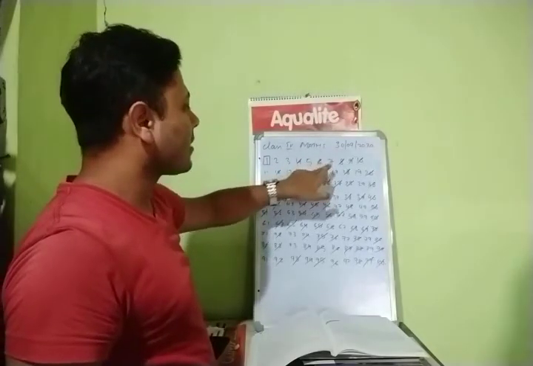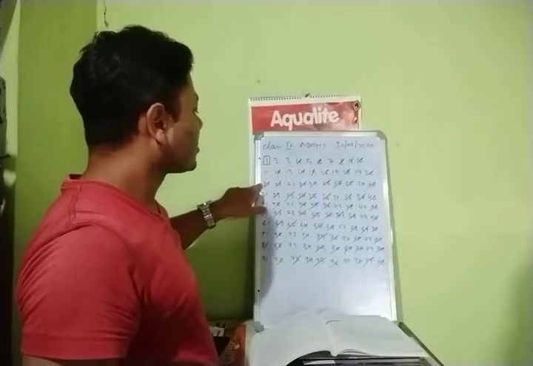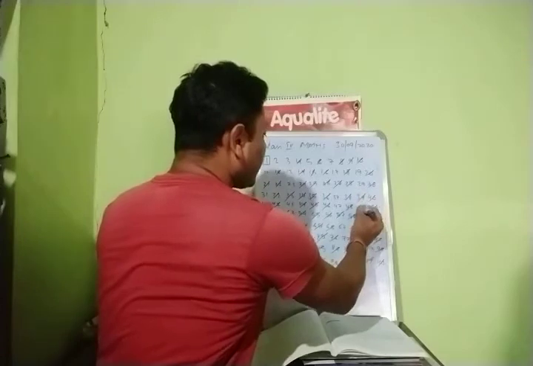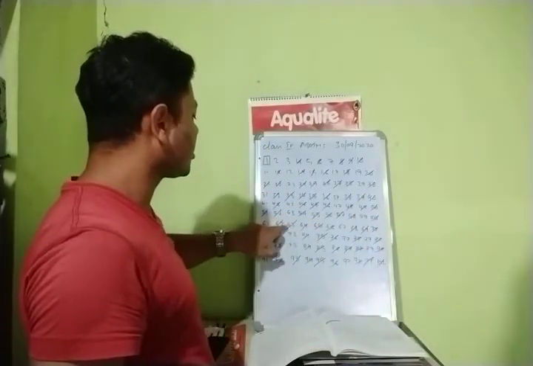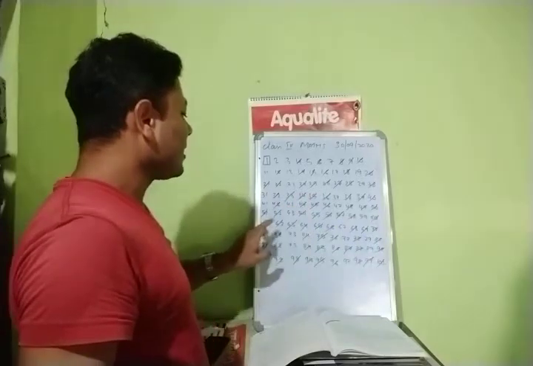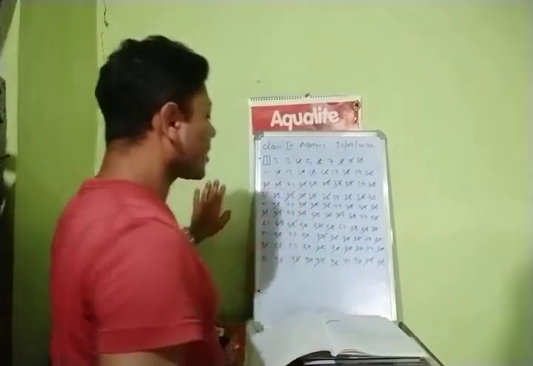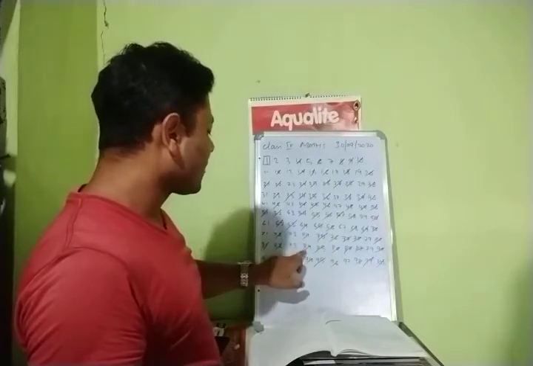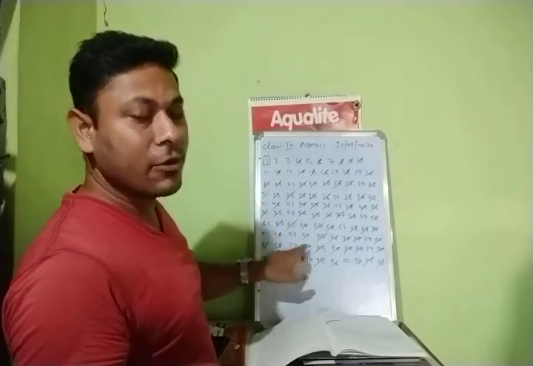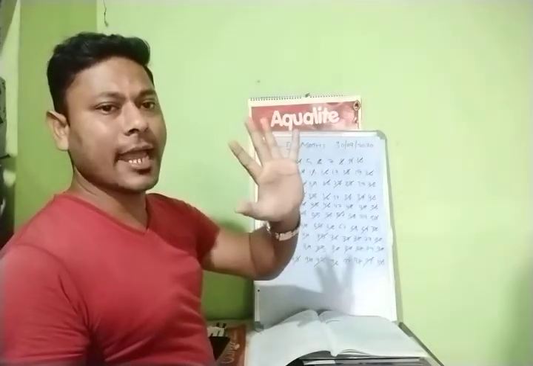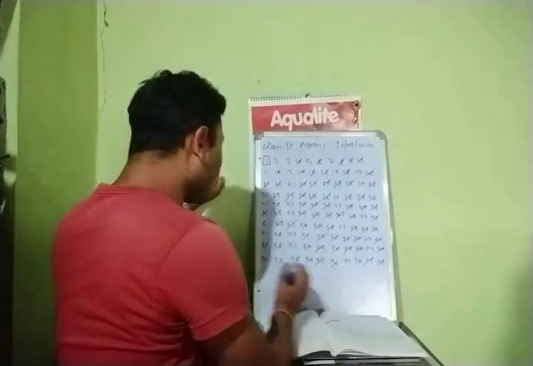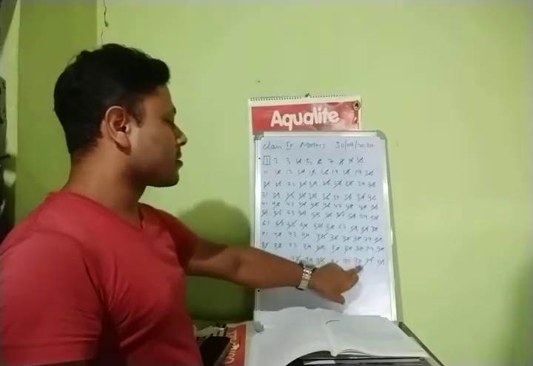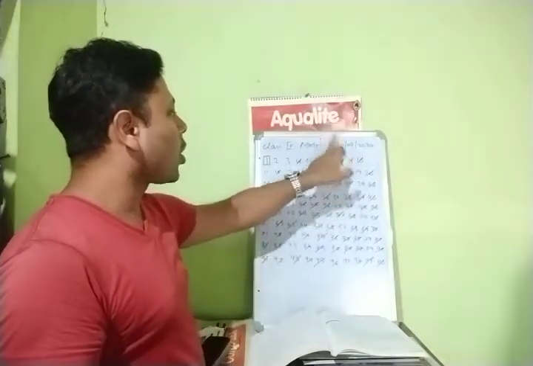7 1 is 7, 7 2 is 14, 7 3 is 21, 7 4 is 28, 7 5 is 35, 7 6 is 42, 7 7 is 49, 7 8 is 56, 7 9 is 63, 7 10 is 70, 7 11 is 77, 7 12 is 84, then 84 plus 7: 85, 86, 87, 88, 89, 90, 91. So here is the 91. Then 91 plus 7, 98. Cross. Done. 7 gone.